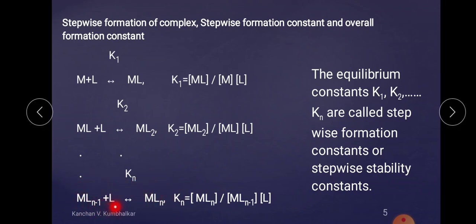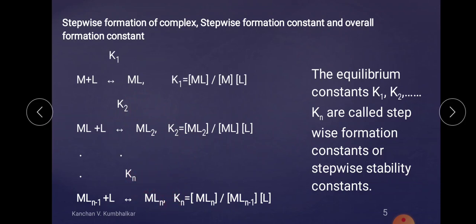So the reactant is MLn-1 added with one more ligand. When we get ML1 we put K1, when ML2 we put K2, when MLn then we put Kn.